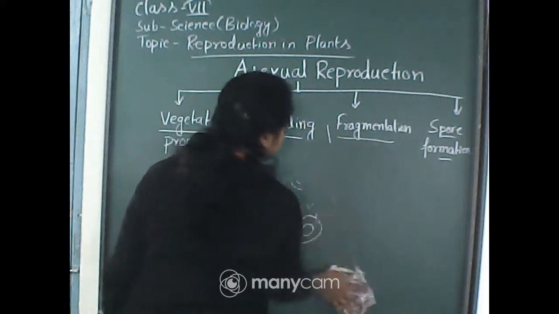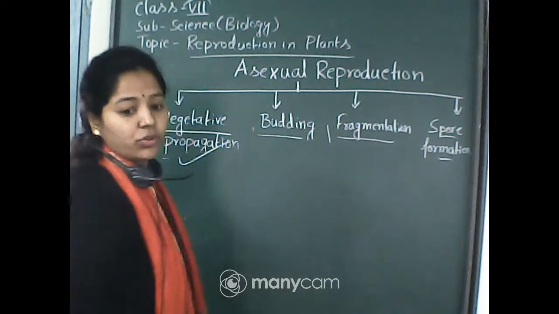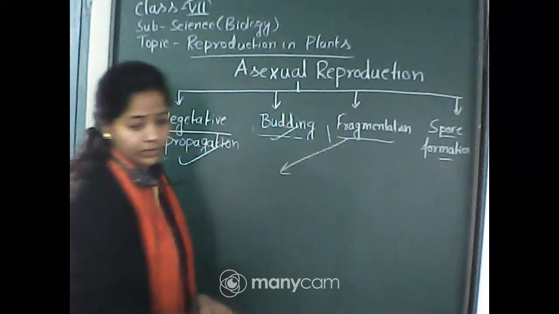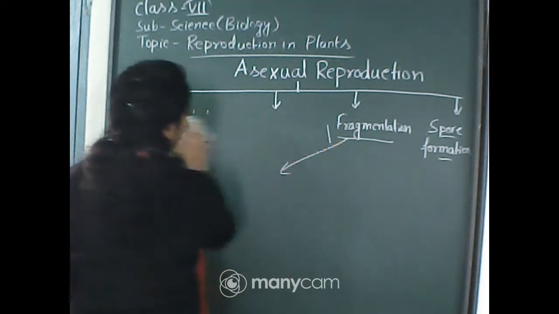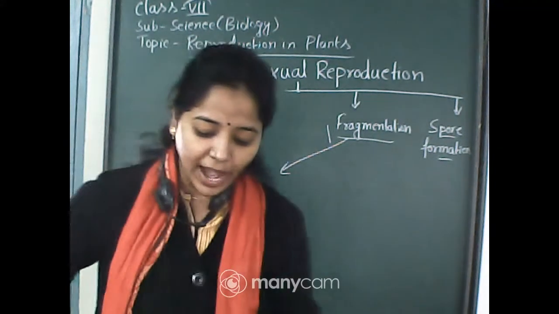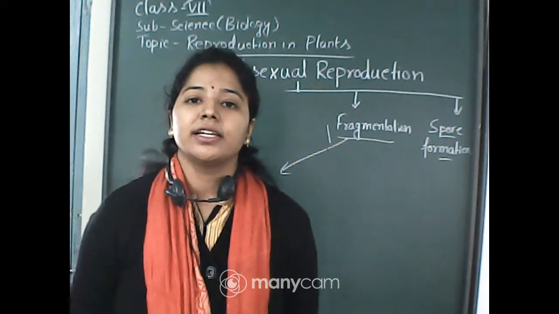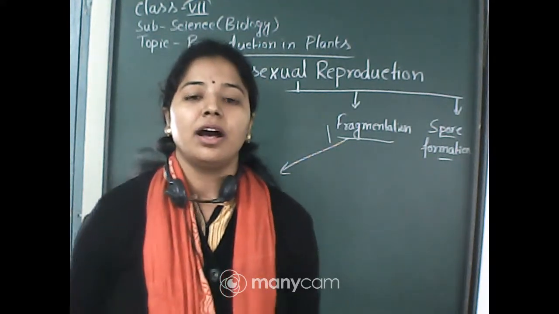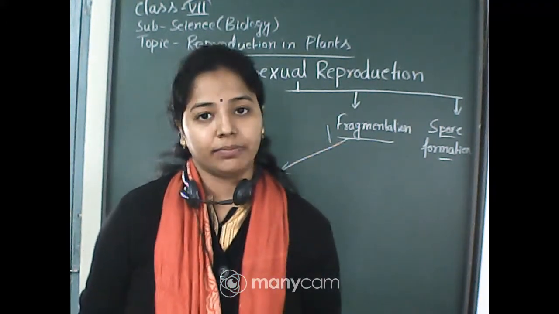Now we come to fragmentation. In chapter 1 you have seen what algae are: the green slimy patches that grow in stagnant water or on moist walls.